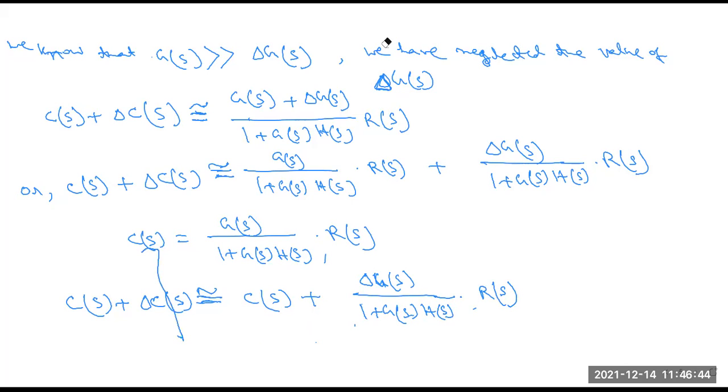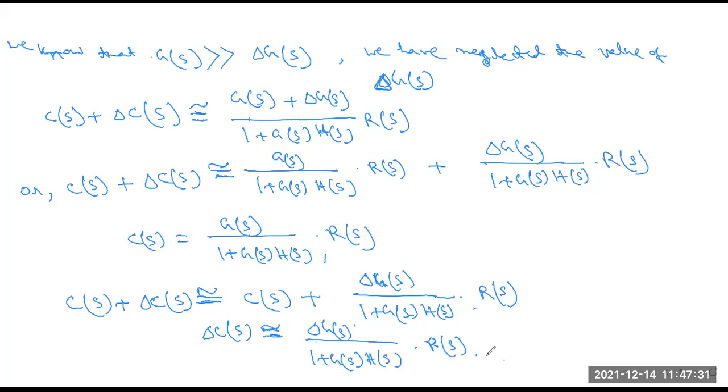So the change equation is delta CS, which is equivalent to delta GS by 1 plus GS HS into RS.